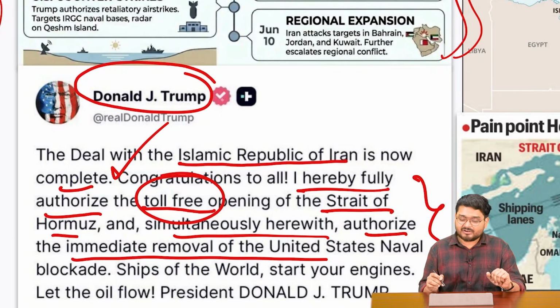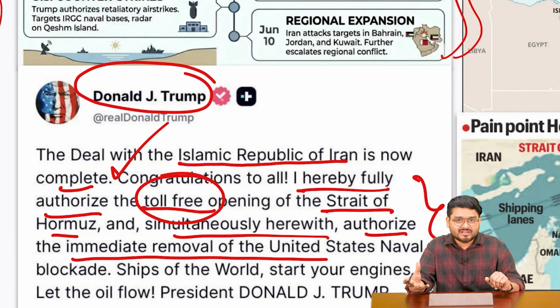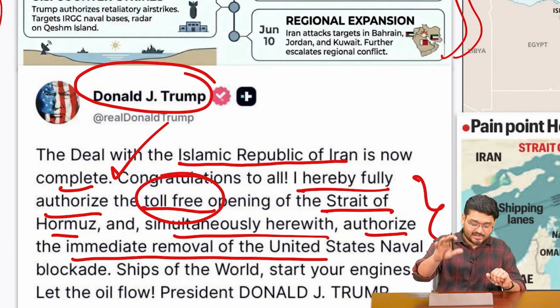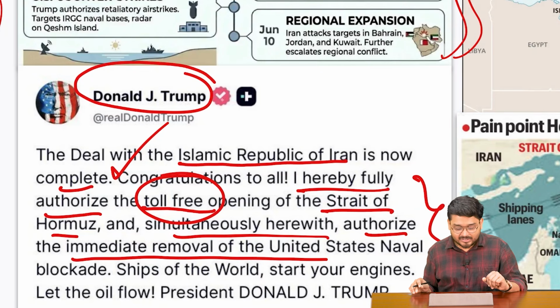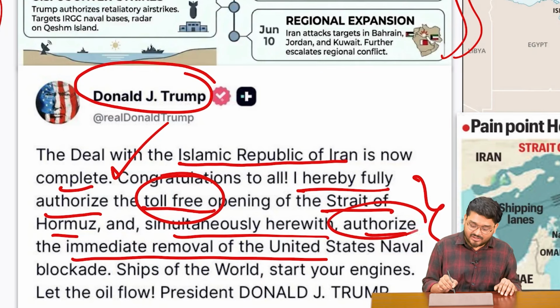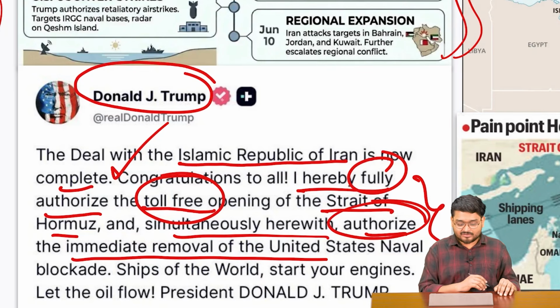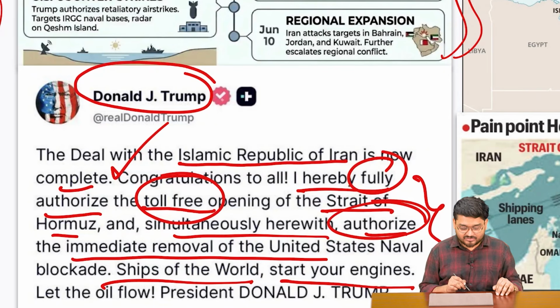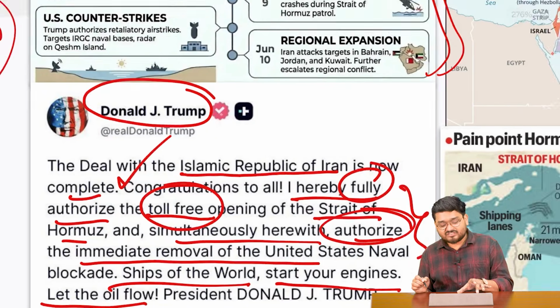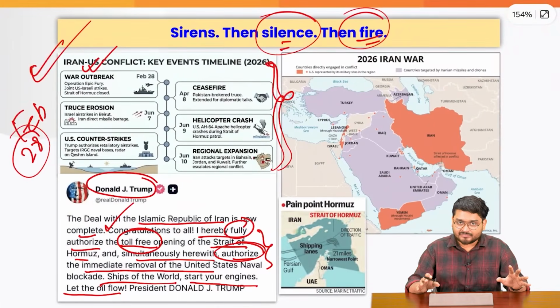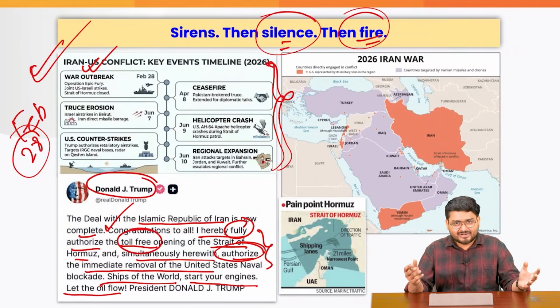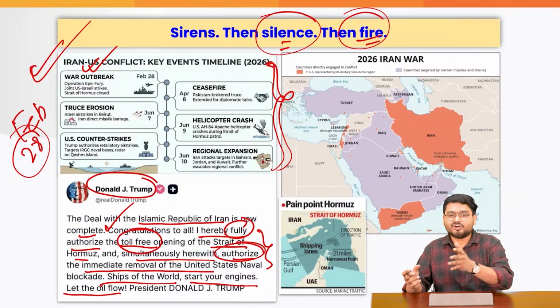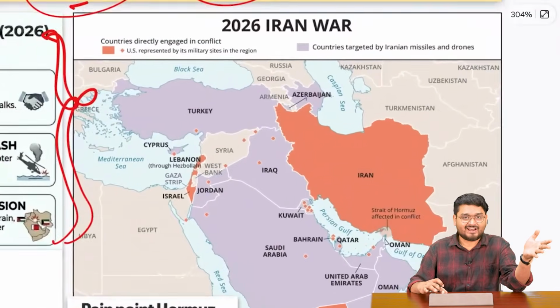Whatever presidential decisions he makes, he always tries to deliver directly on, say, Twitter, because look at the language, he is fully authorizing, and ships of the world, start your engines, let the oil flow. Just imagine, this is a statement that he has given, and we have to take this statement seriously because Iran also has agreed to this memorandum of understanding.